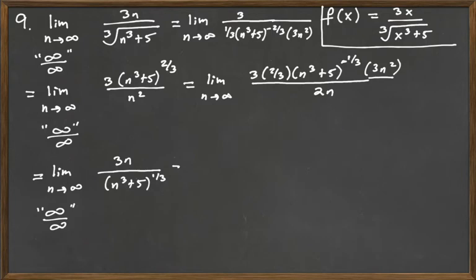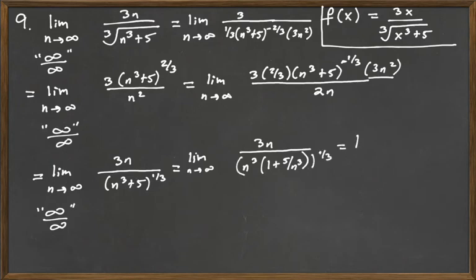So we have to do a different technique for limits. This was a technique certainly used in Calculus 1, where you factor out the largest power of x, and so that's what we're going to do here. So this is going to be the limit as n goes to infinity of 3n over that'd be the n cubed times the quantity 1 plus 5 over n cubed raised to the 1/3 power. And then we'll use properties of exponents to rewrite the denominator as n cubed to the 1/3 times 1 plus 5 over n cubed to the 1/3.